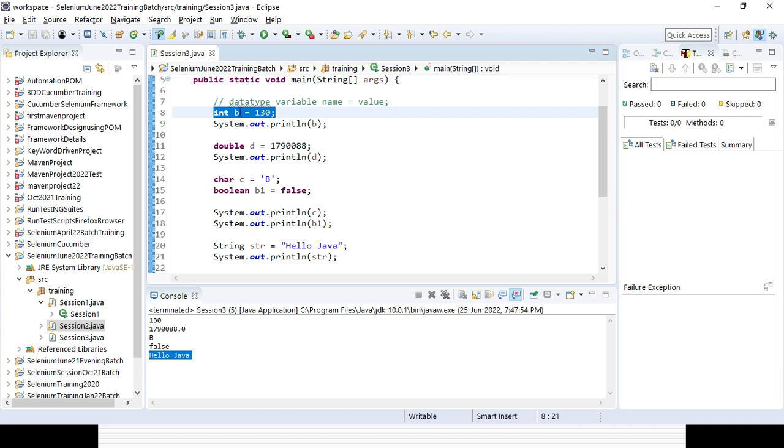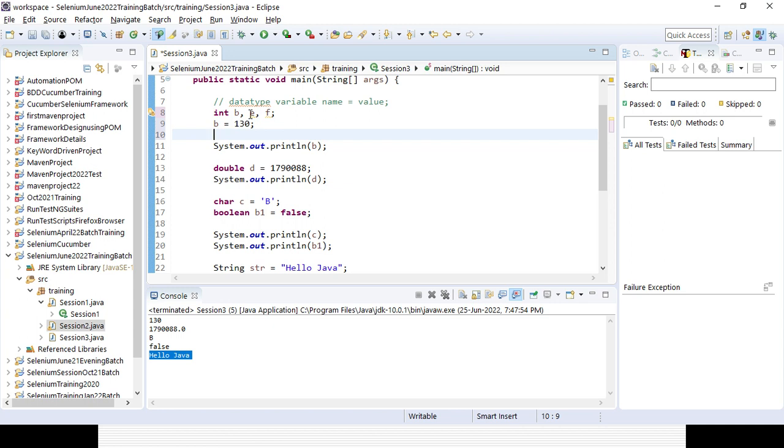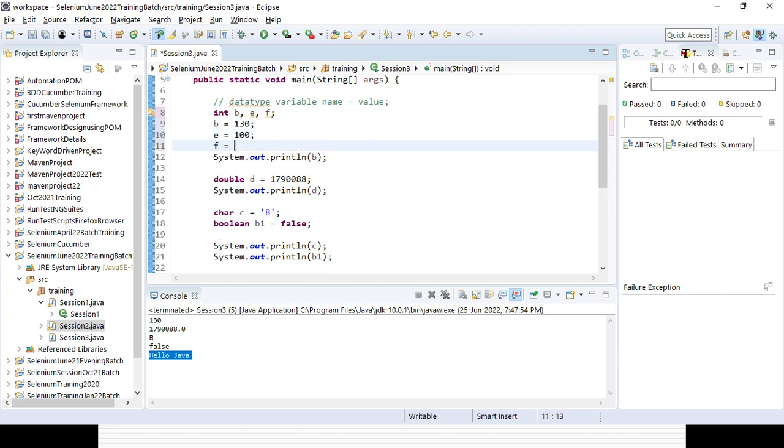You can define integer b on one line, and then on the next line you can assign b equal to 30. That will still work, right? In a similar way, in case you want to define variables called b, e, and a at the same time, it will work. After that you can assign values, because all are integers: e equal to 100, a equal to 200.